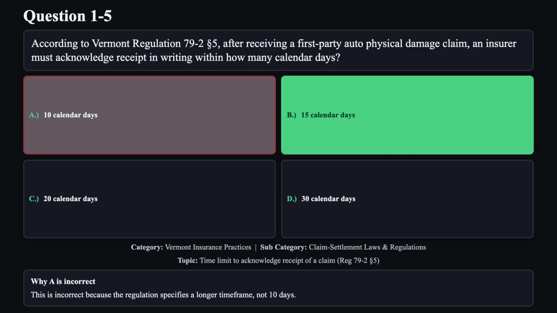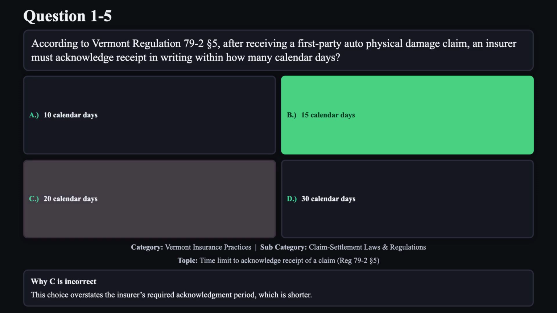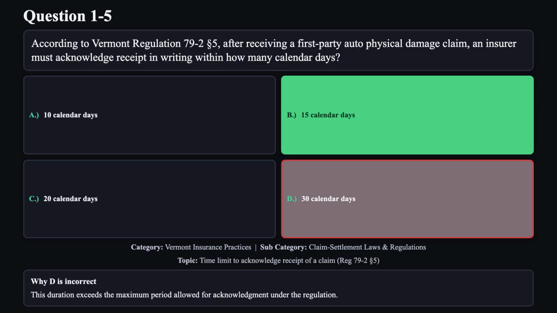Reason A is not correct. This is incorrect because the regulation specifies a longer time frame, not 10 days. Reason C is not correct. This choice overstates the insurer's required acknowledgement period, which is shorter. Reason D is not correct. This duration exceeds the maximum period allowed for acknowledgement under the regulation.